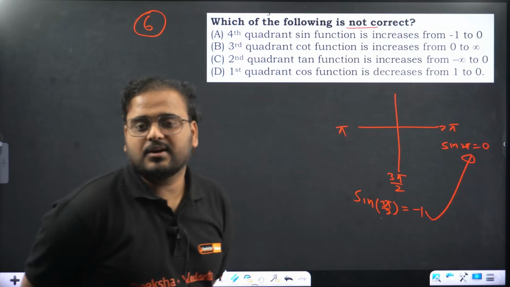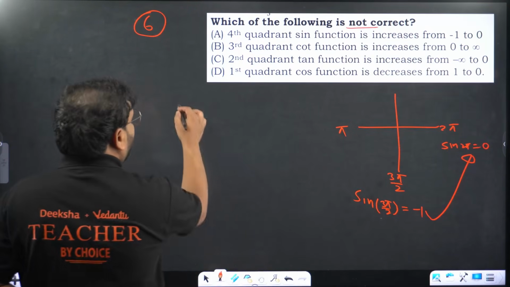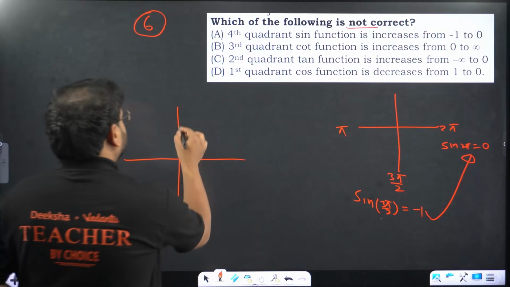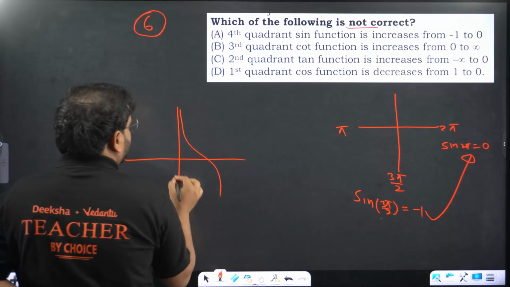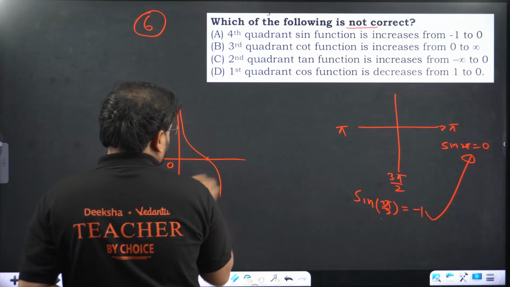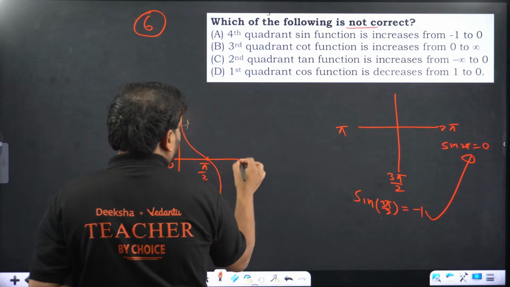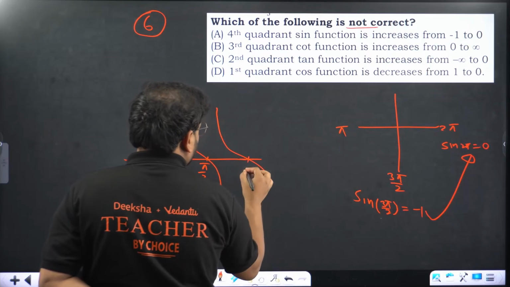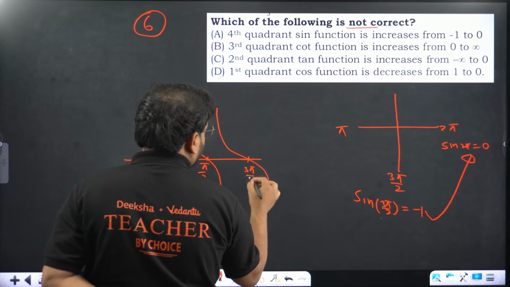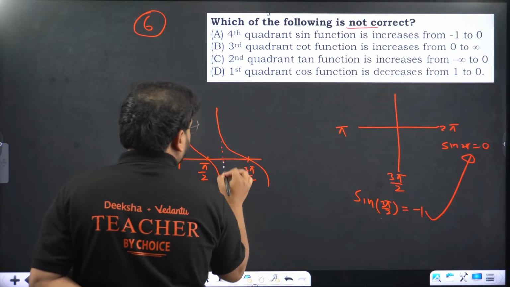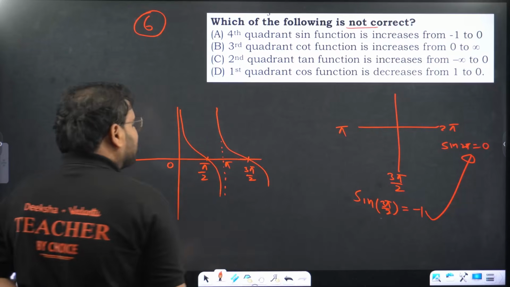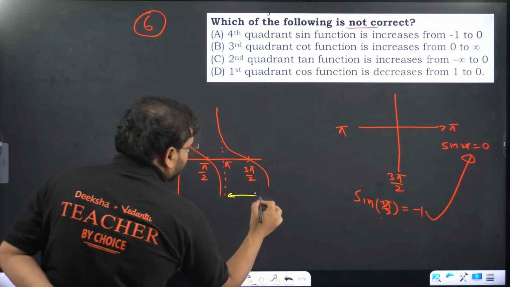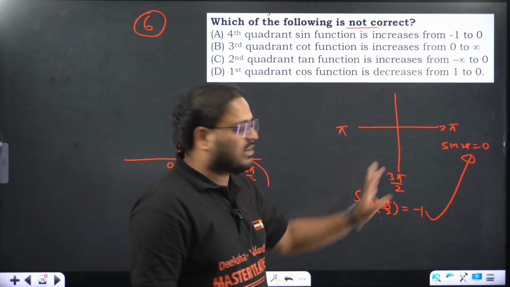Cot, this will be 0, right? Decreasing actually. Let's look at the graph of cot. So tan is like this. The cot graph actually. This is 0, this is pi by 2. And again we'll have it like this, 3 pi by 2, and the point will be pi. They are asking us to find out from pi to 3 pi by 2. Correct? Third quadrant is pi to 3 pi by 2.